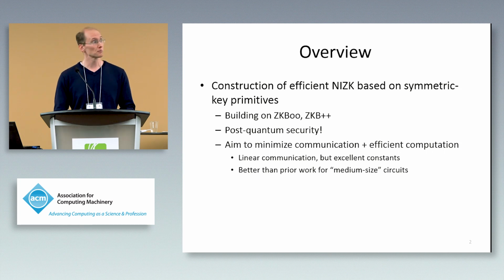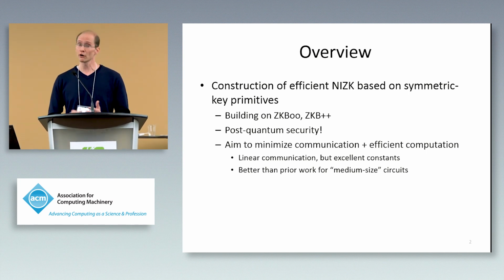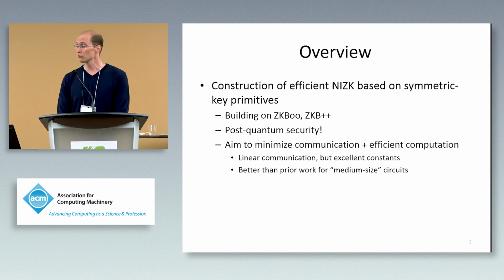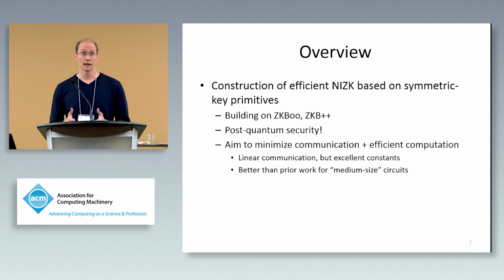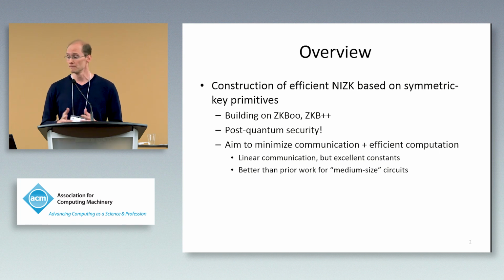Because the non-interactive zero-knowledge proof system, the NIZK that we build, is based on symmetric key primitives only, we can conjecture that it has post-quantum security. There's nothing like factoring or discrete log or anything else for which we know efficient quantum algorithms that could be used to attack our proof system. And our aim in developing this proof system was really to come up with one that, to the extent possible, would minimize communication. We were aiming really to get as short proofs as possible while still having very efficient computation.